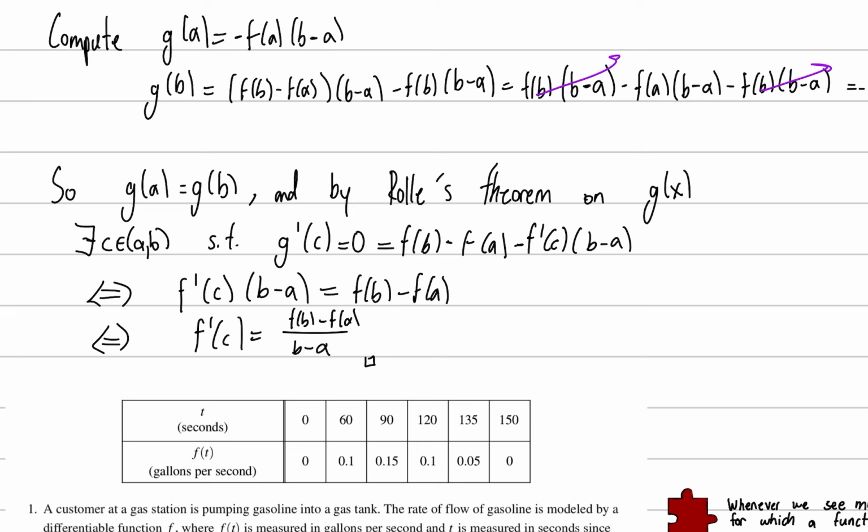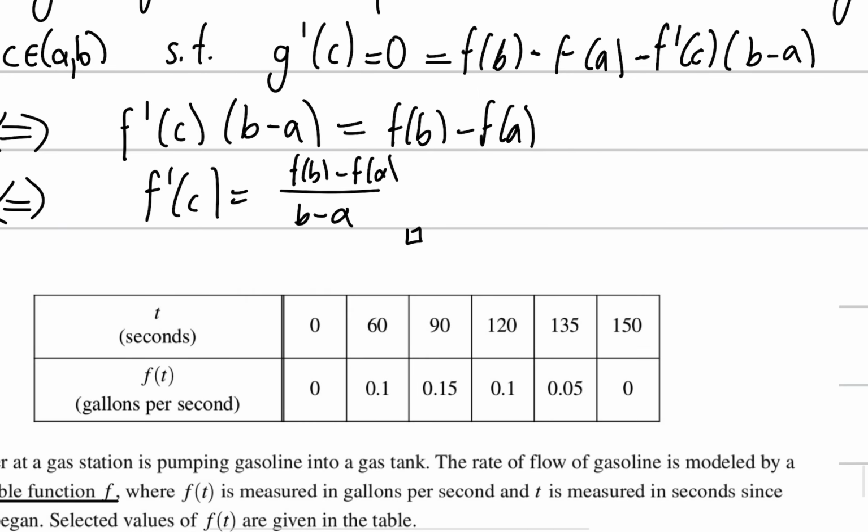And also the other thing is that we're thinking about what function to use. We want the bounds to have the same output. And we want, if the derivative of g is 0, then we want the derivative of f at c to be the average rate of change. And we work it out and we get that that's true.